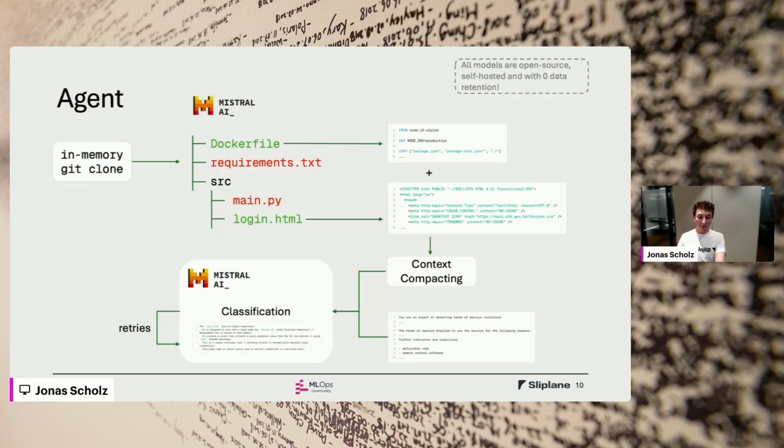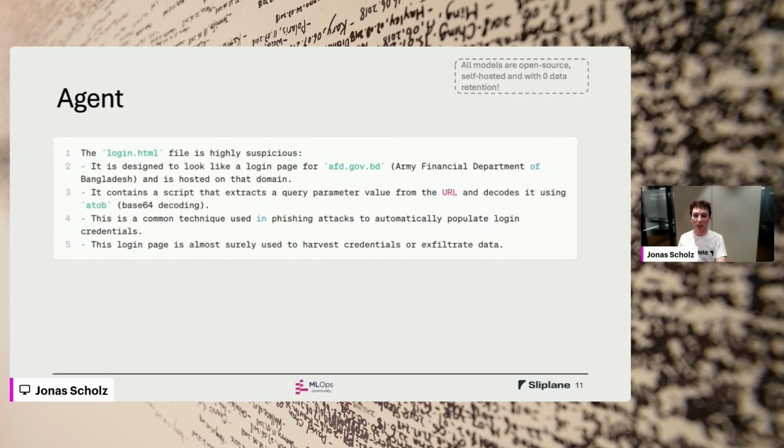The classification then is just plain text, and it goes through the files and looks for suspicious things. This is just a small segment of the full output. But for example, in this case, it found, okay, it looks like a login page for a government site here. It wrongly guesses the financial department, but that's okay. And then it also detects, okay, there's a query parameter in the URL, which is kind of suspicious, and then comes to the conclusion that it's probably to harvest credentials.